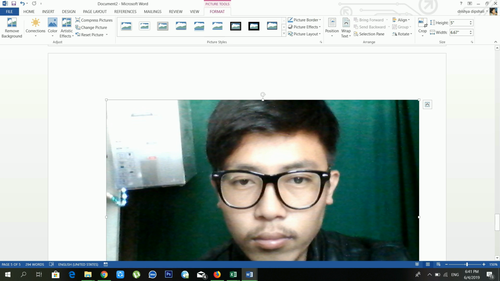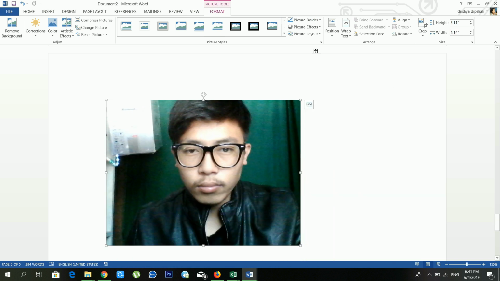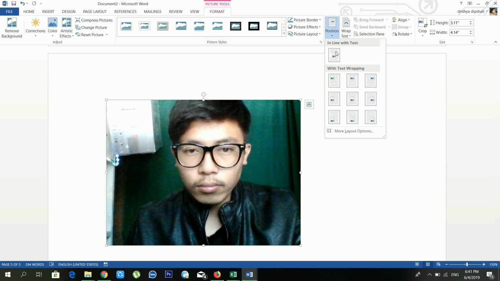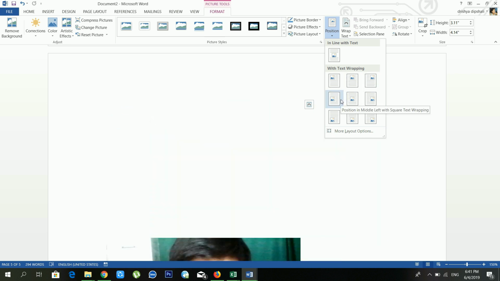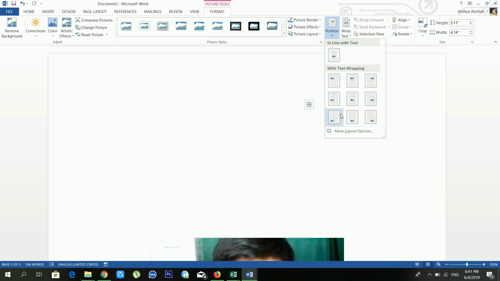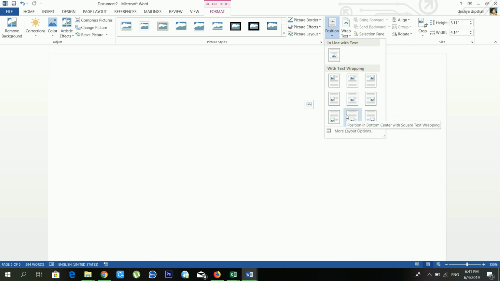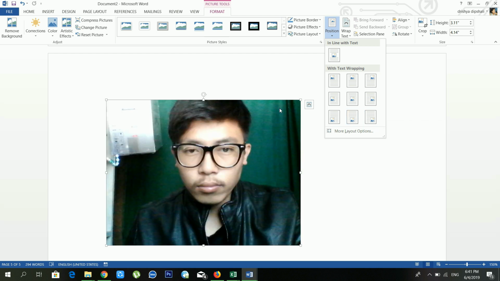Okay. And another option is Position. From Position you can put your image in the top left, top center, top right, and center left, center, center right, bottom left, bottom center, bottom right. Okay.